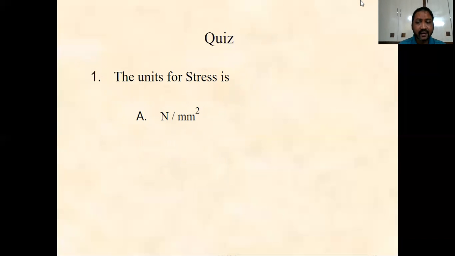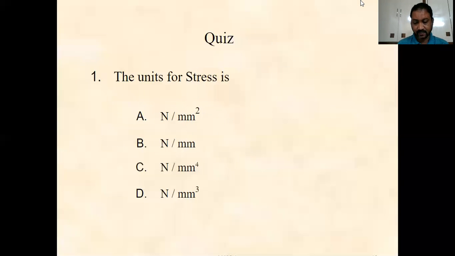The first one is newtons per square millimeters, the second option is newton per square millimeters, the third one is newton per mm to the power of 4, and the fourth one is newton per mm to the power of 3. So here the correct answer is newtons per square millimeters, that is the first option.